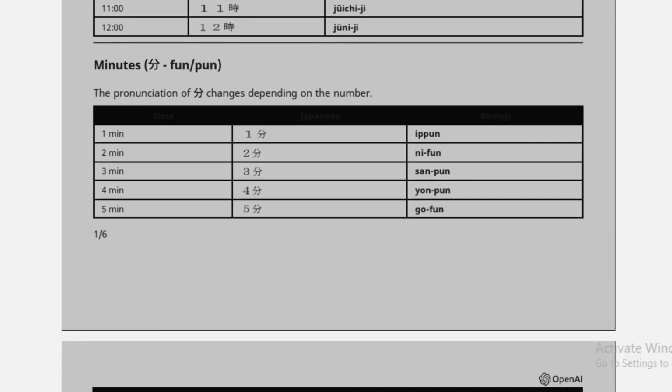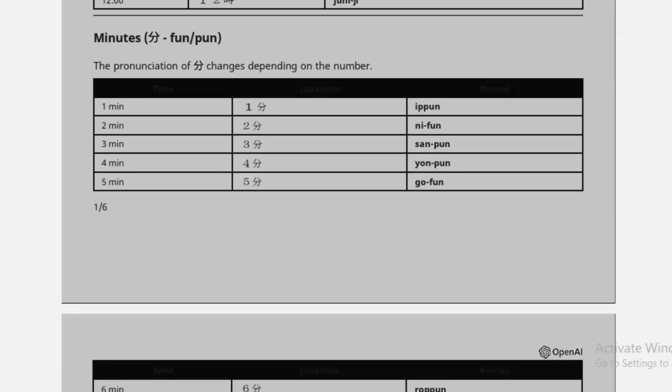So let's see in the minutes chart how we use minutes in Japanese. This is minutes, this is fun in kanji, and this is the romanized form of Japanese.